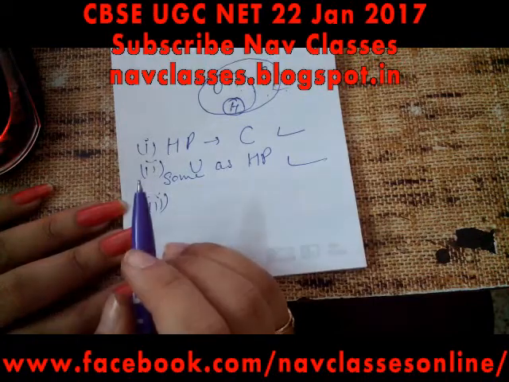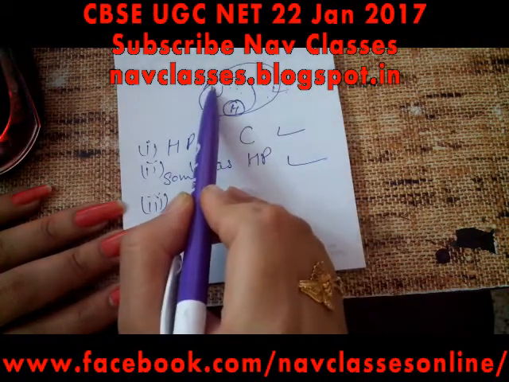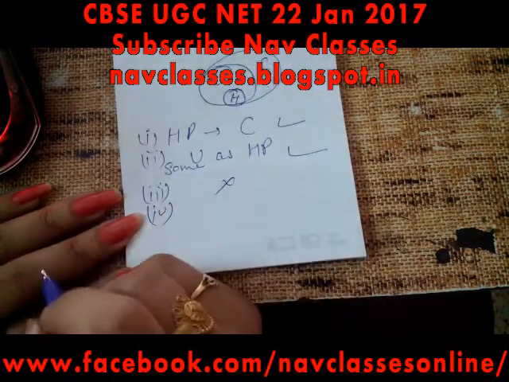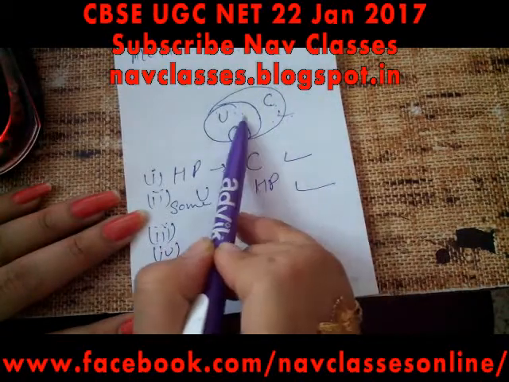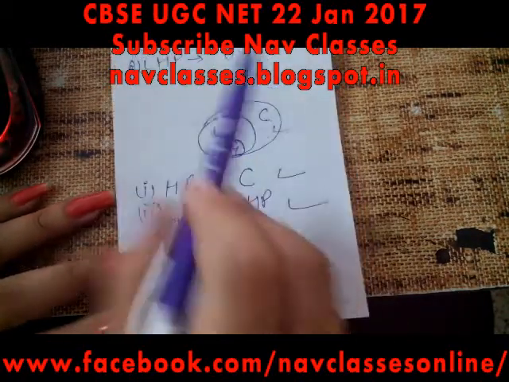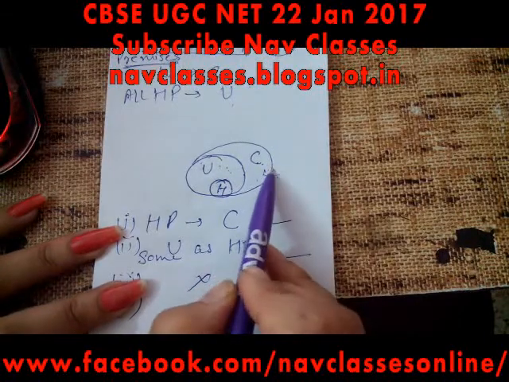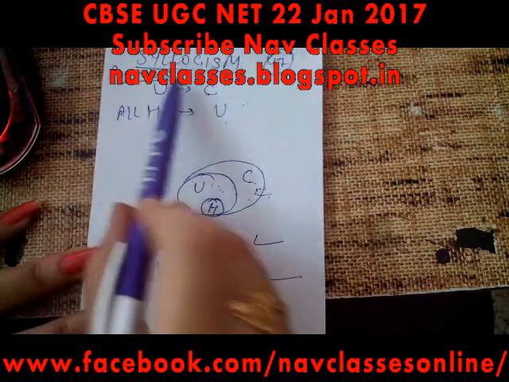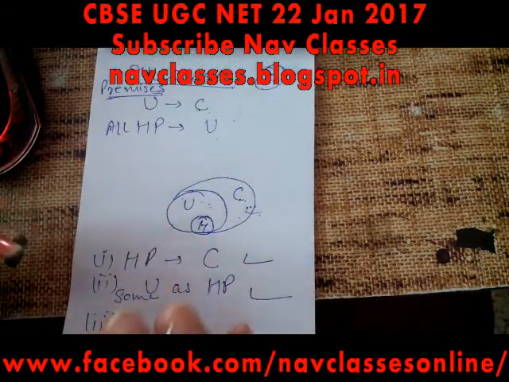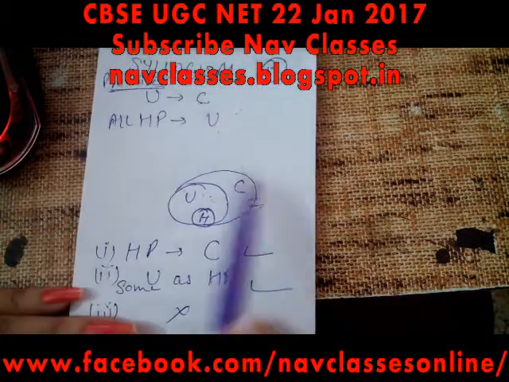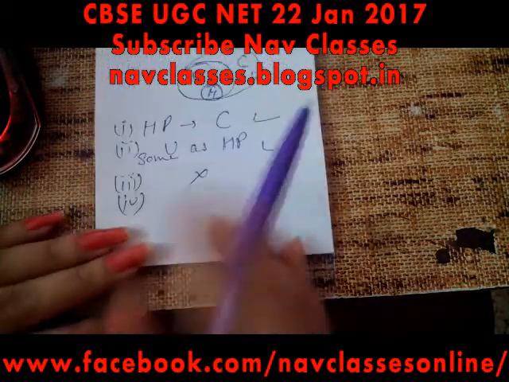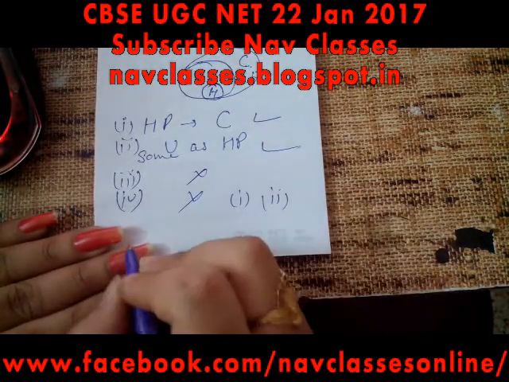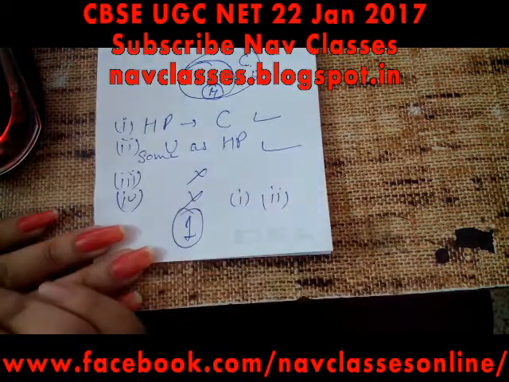Third says all curse are untouchability. All curse are not untouchability. This is not correct. So this statement is wrong. Fourth says some curse are untouchability, but there is nothing specific in these premises. So we cannot conclude this. This may be true, but we cannot conclude this from our premises, because in syllogism we take everything given in premises as actual. So this is wrong again. So our correct codes will be first and second. So first one is correct answer here.